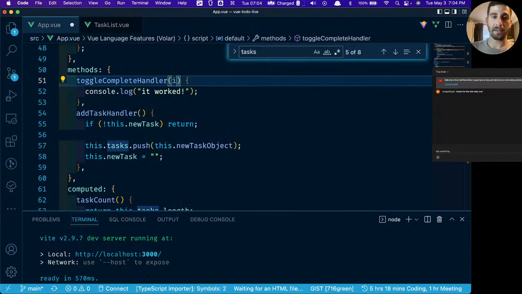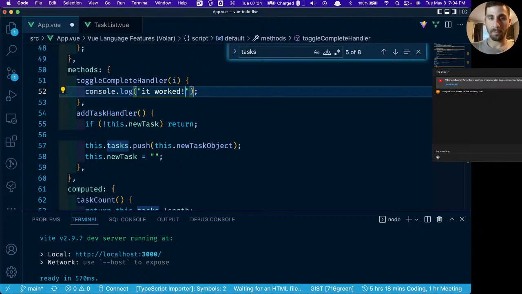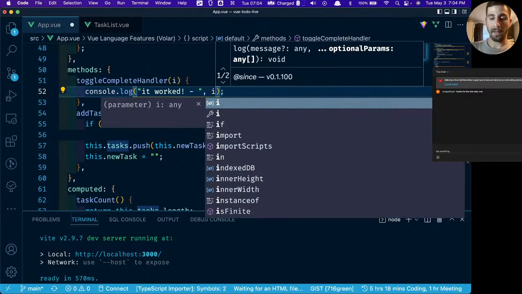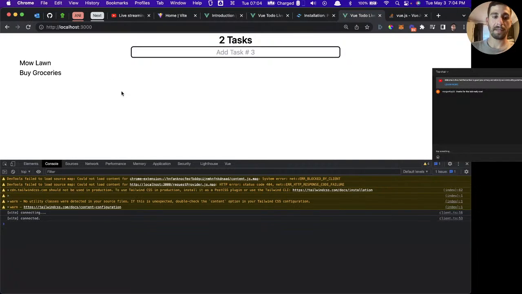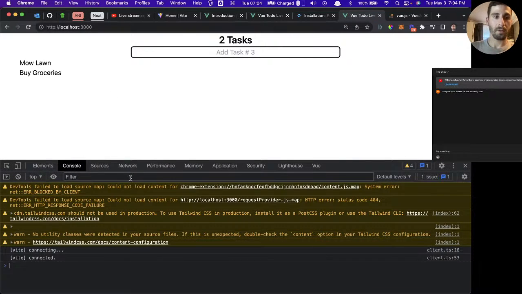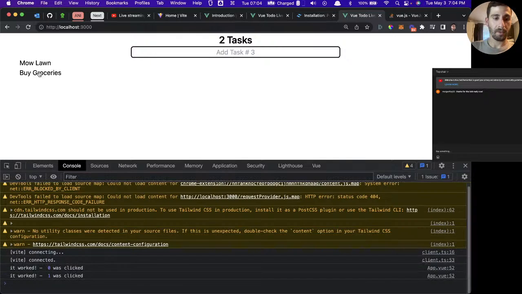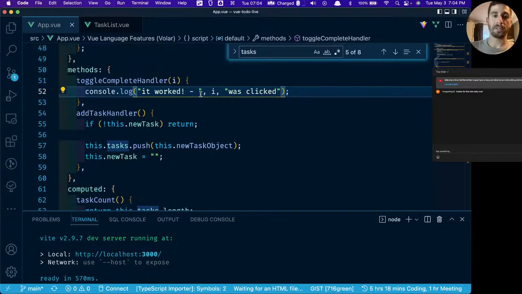Let's go ahead and put the I in here for the index. Again, this can be whatever you want it to be named. So we'll say it worked. I was clicked. And let's see if that gives us what we're expecting. We click this. It worked. 0 was clicked. It worked. 1 was clicked. So, very cool. That's how easy it is to transfer data from a child component to a parent component.